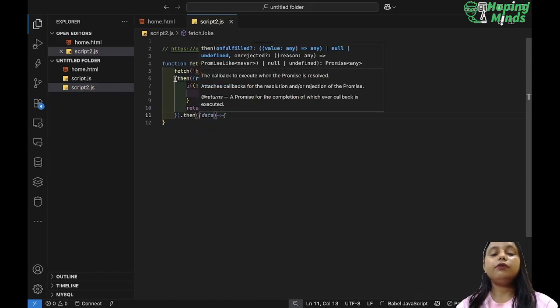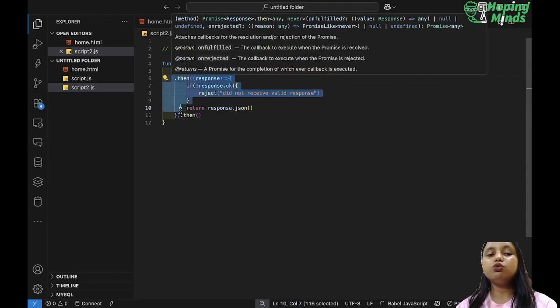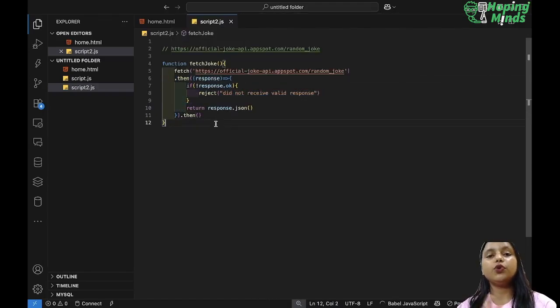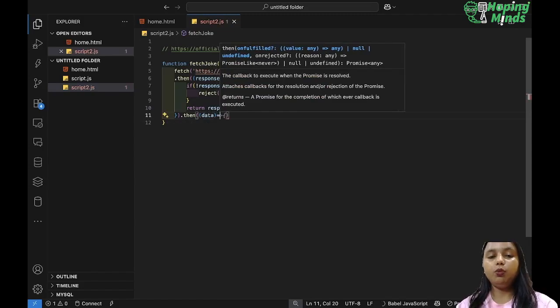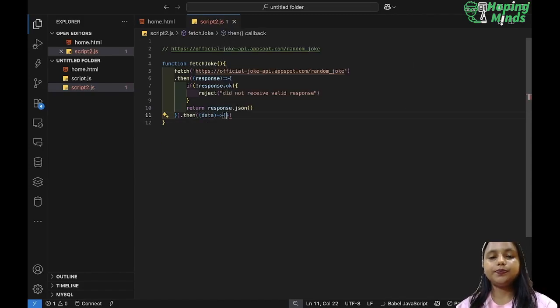First of all, this then is to check whether I am getting a response or not. Now this next then is for when, let's suppose, I got the response, I got the data from the API. Now what do I have to do with the data? If there is data, then what do I want?